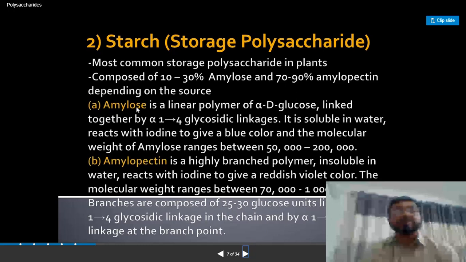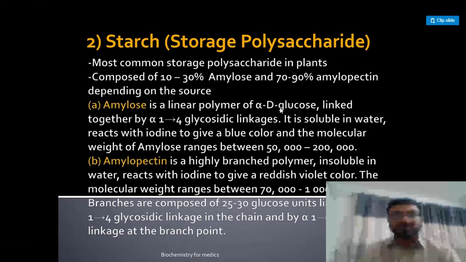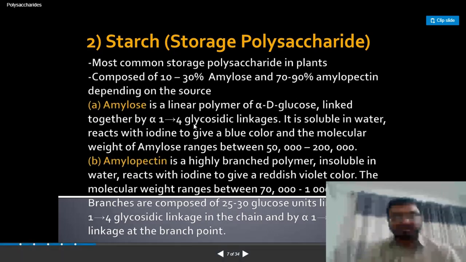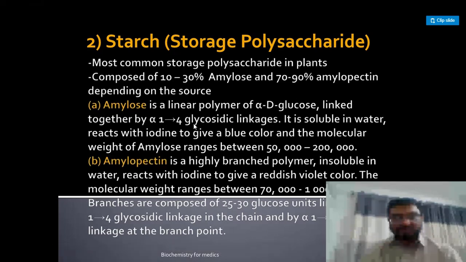So starch has two fractions actually, amylose and amylopectin. Amylose is composed of all glucose units that are linked together by 1,4 glycosidic linkage, and there is no branching, and it is the soluble part in water.